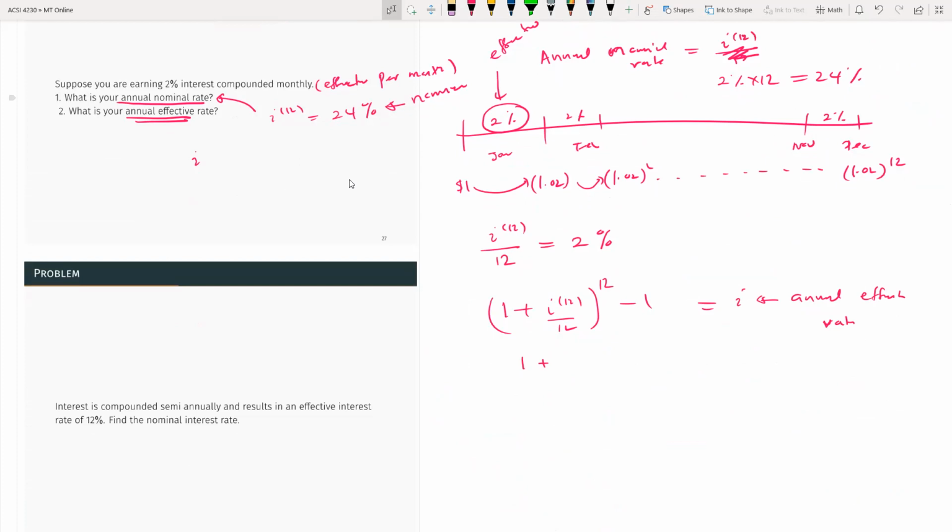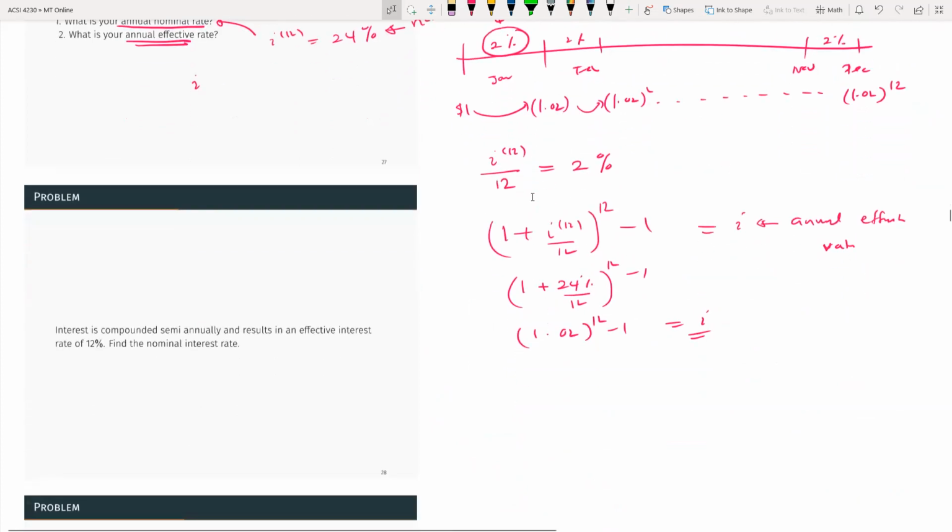If you want i12 as 24%, you can do that, you can just add that 2%. That gives you 2%. So that's how you can do it.